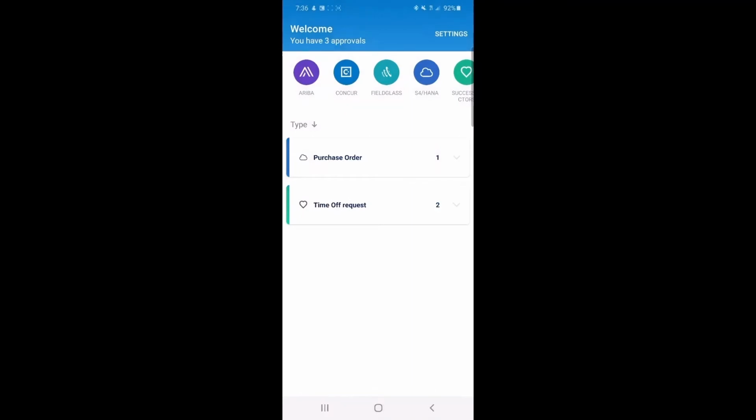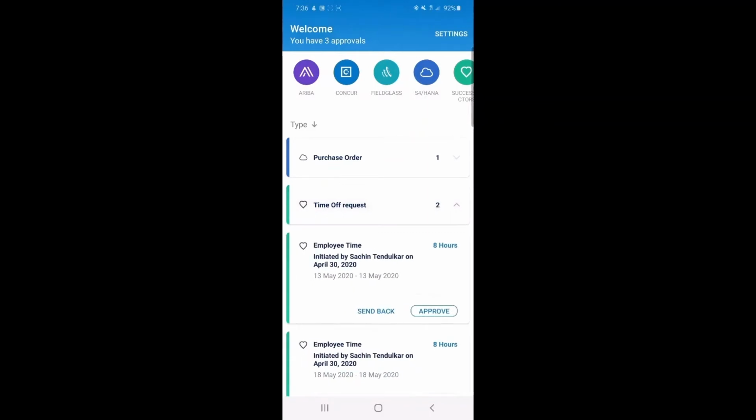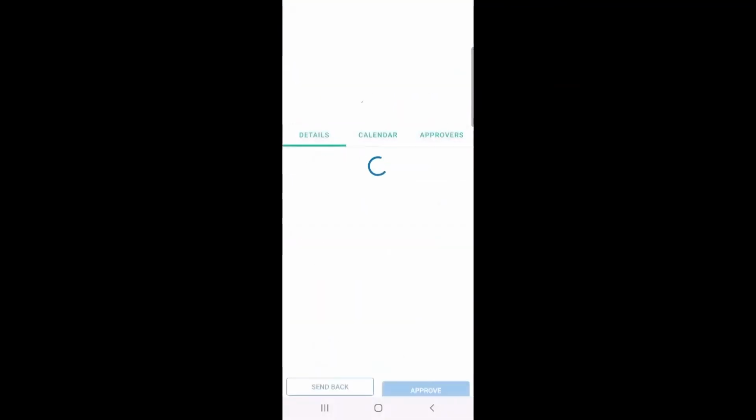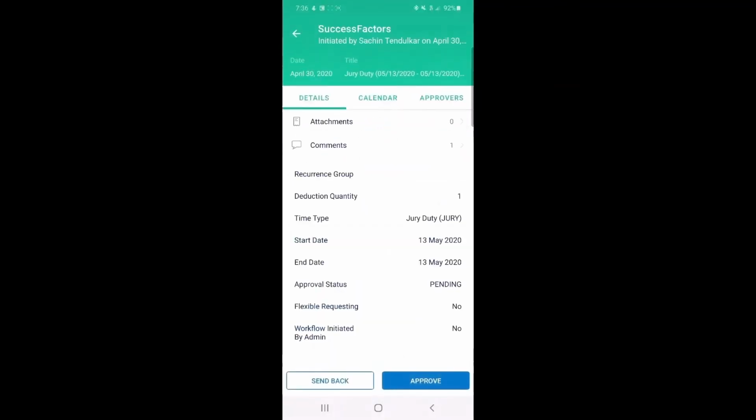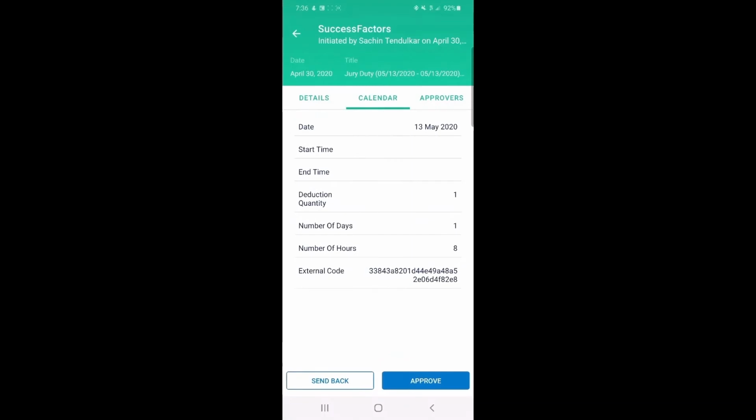So now I've got two more left that I have to do. I see we're getting close to the airport. Let me see if I can go ahead and get one of those things done. We've got a time off request for Sashin, and let's see what this is. It's for jury duty. For 1 day, that's reasonable. Okay, I see 1 day, 8 hours.